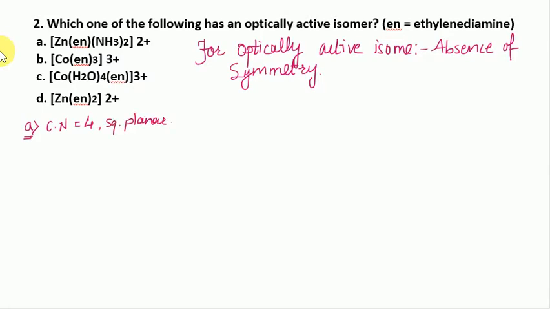If we draw the structure of this compound, it looks like zinc bonded to ethylene here, and to ammonia NH3. So there is a plane of symmetry, and that's why it is optically inactive. So this first option is not correct. It is optically inactive.